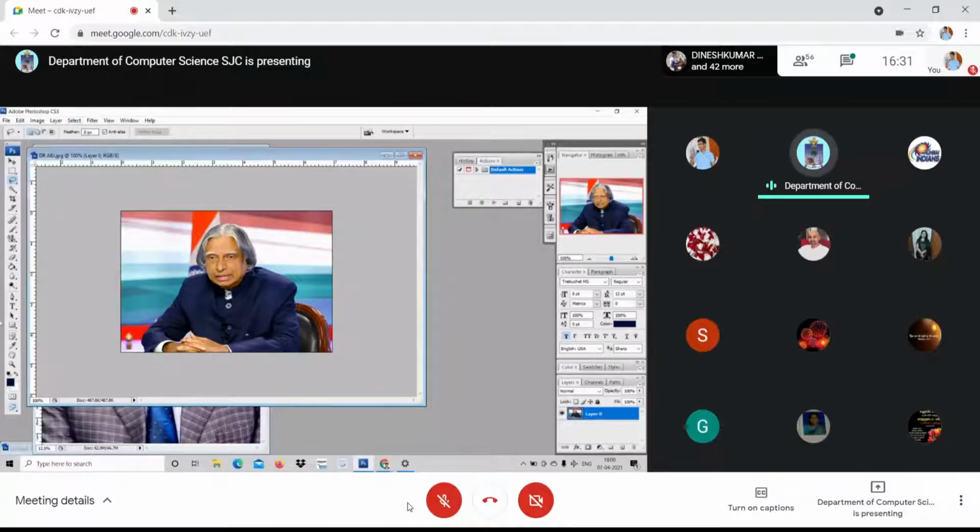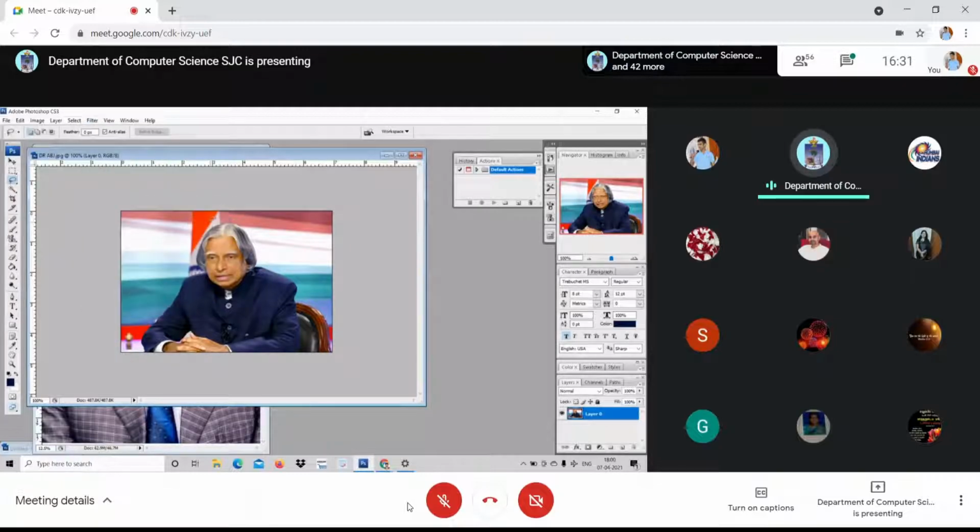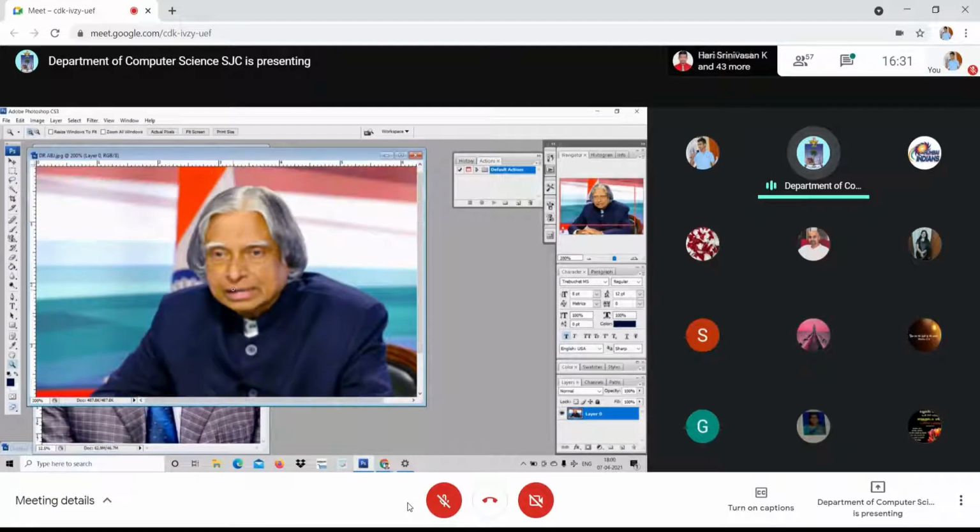One minute, I shall make it again. Filter, blur, blur more. Have you got it? See, I just undo it. See here, it was good. Now it has become blurred. Am I clear to you? Do you see the difference? Yes, sir. I shall just make it bigger. Look at here. See, this was previously. Now look at here. Do you see the blurredness? Yes, sir.